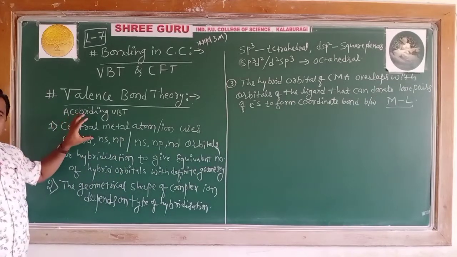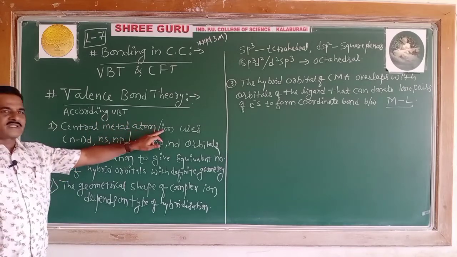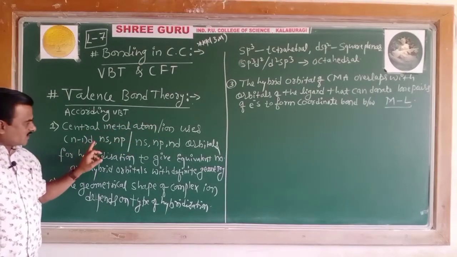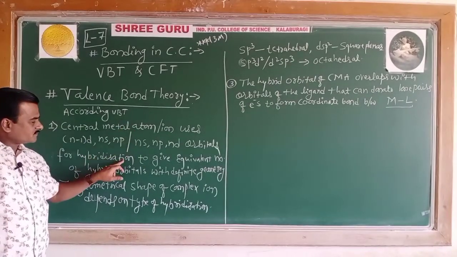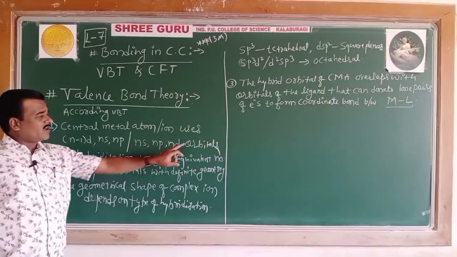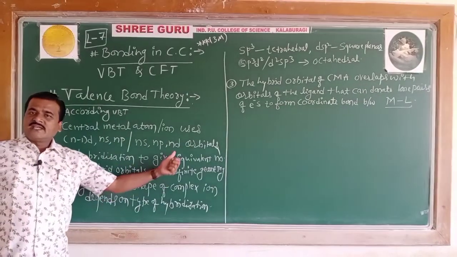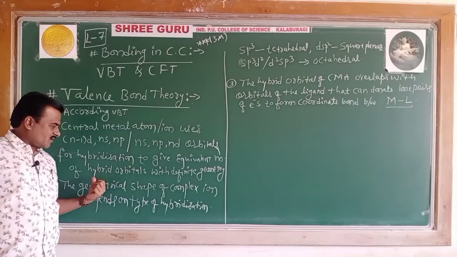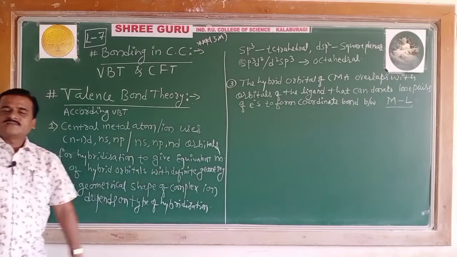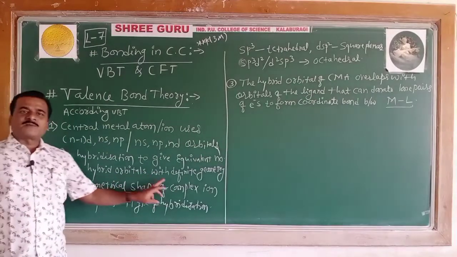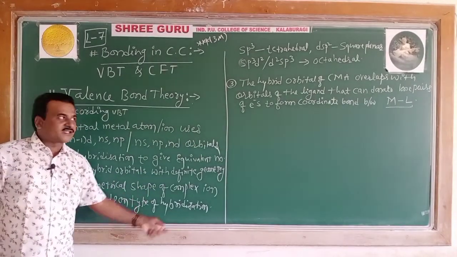The first point says the central metal atom or ion in a complex uses (n-1)d, ns, np orbitals or ns, np, nd orbitals for hybridization to give an equivalent number of hybrid orbitals with definite geometry. Second, the geometrical shape of the complex ion depends on the type of hybridization.